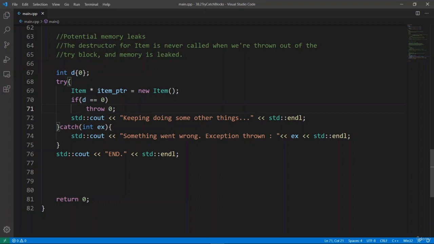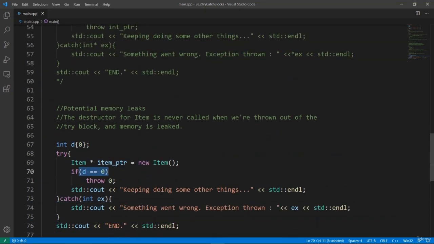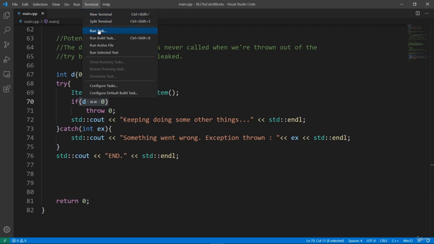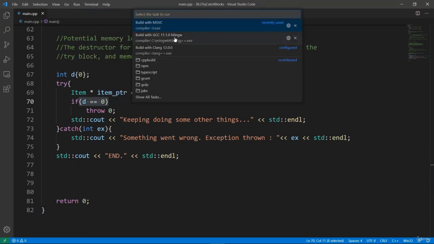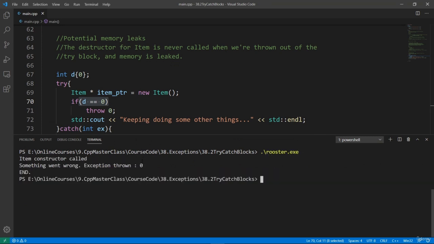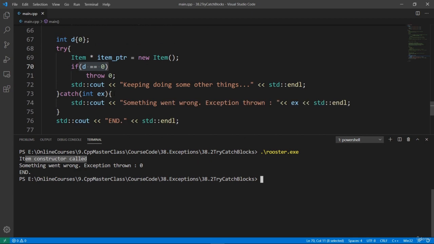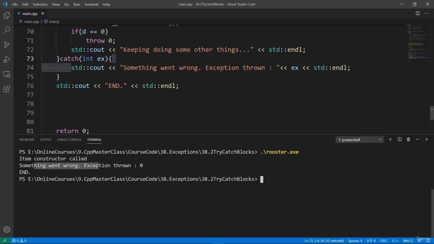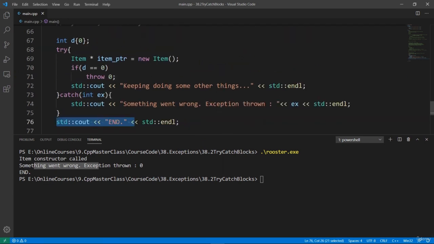Okay, if we run the program, we're going to see that we create this object, but the destructor is never going to be called if we throw this exception here. Let's try to run the program to really show you this. We're going to pass this through our favorite compiler, GCC. The build is going to be good. We can clear and run Rooster. You see that we are going to call the constructor. Something is going to be wrong and we're going to hit the catch block. So we see the message here and our program is going to end. So we shouldn't really be doing something like this.